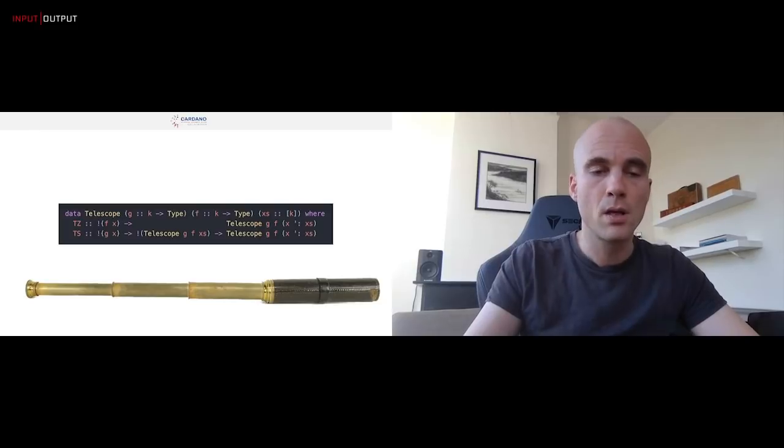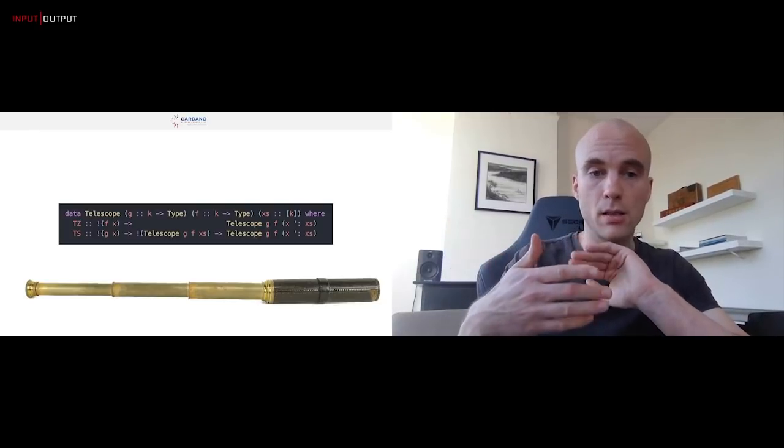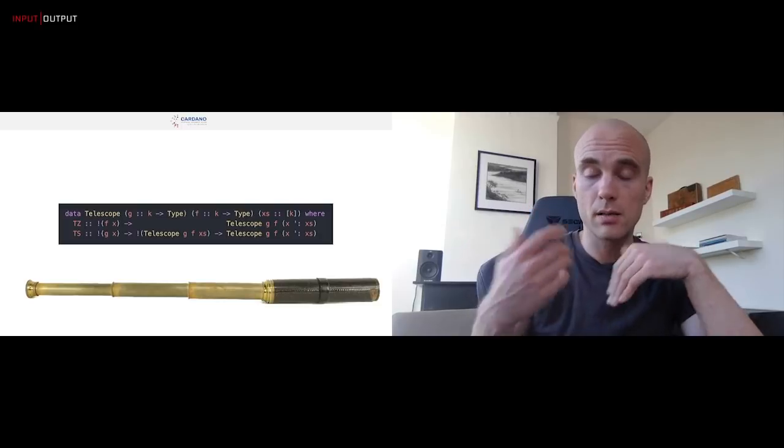And so here's the definition of a telescope. We can always construct a telescope that only has one segment, and so we just need a current state. So think of f as being a current ledger state and g as a past ledger state. And moreover, if we want to extend the telescope, well, then we just need a past state, say a past Byron state, and then the remainder of the telescope. So that's these two constructors here.